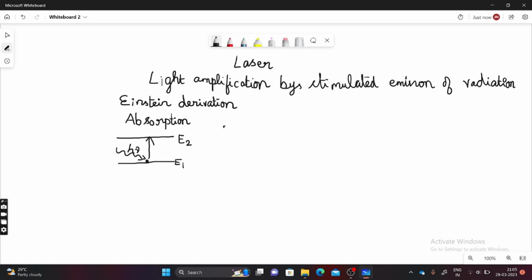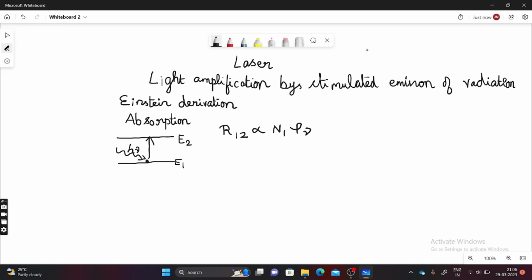So the rate of absorption is given by R12, which is directly proportional to N1 rho nu. R12 is the rate of absorption from the ground state energy level to the excited state energy level, N1 is the number of atoms in the ground state energy level, and rho nu is the density of the incident radiation.